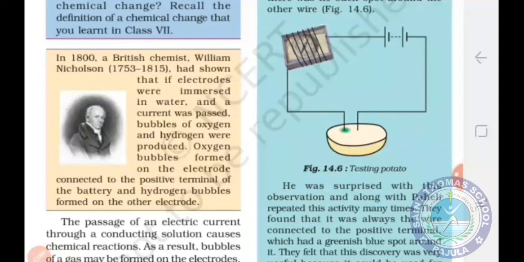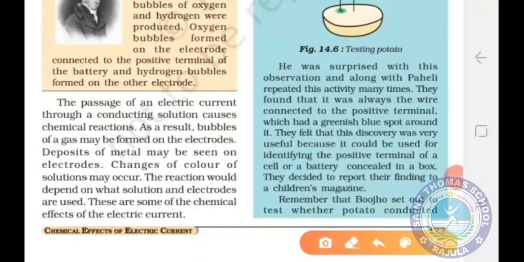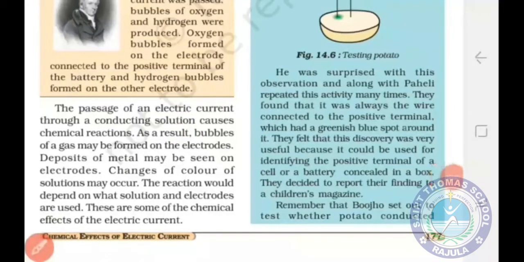Okay, students. So, the passage of electric current through a conducting solution causes chemical reactions. And during a chemical reaction, changes in the color of the solution can also occur. So, these are some of the chemical effects of electric current. In this way, the chemical effect produced by an electric current depends on the nature of the conducting solution and on the nature of the electrodes used.